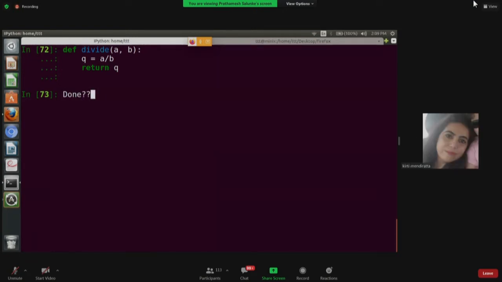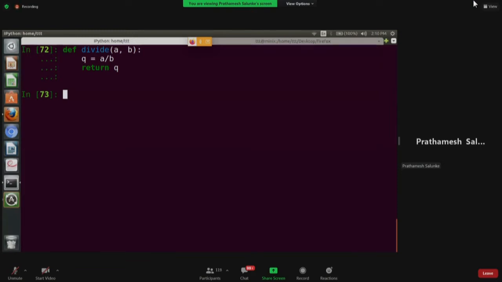What is the difference between division and floor division? Yeah, floor will give you, if it is a float value, the lowest value, kind of. So it will round down, so if it is 2.4, it should give you 2, something like that. Yeah, you can try that out. There are many things like that. Here we'll be basically focusing on division. Whether it is rounded or not is not an issue right now. The only thing is we need to see what will happen to the division if we give some weird values.